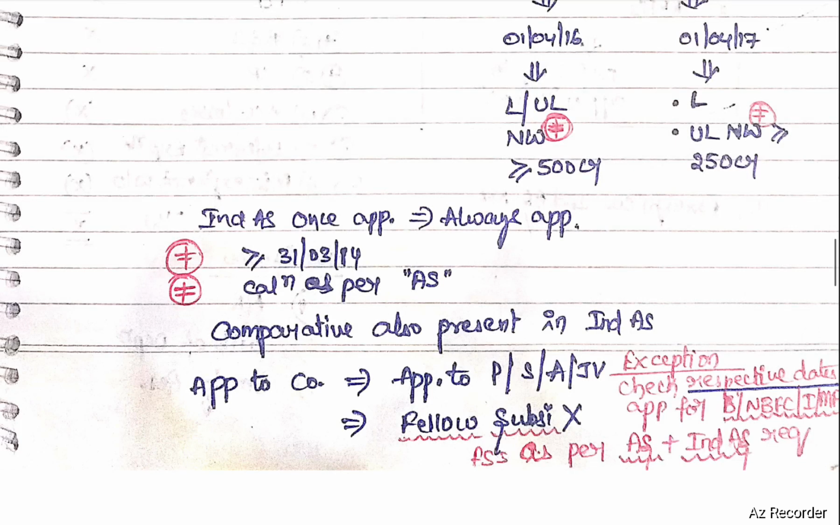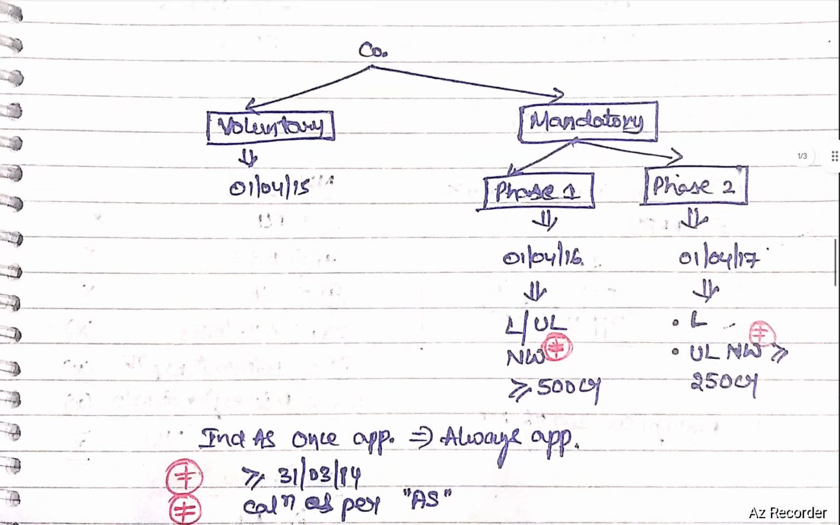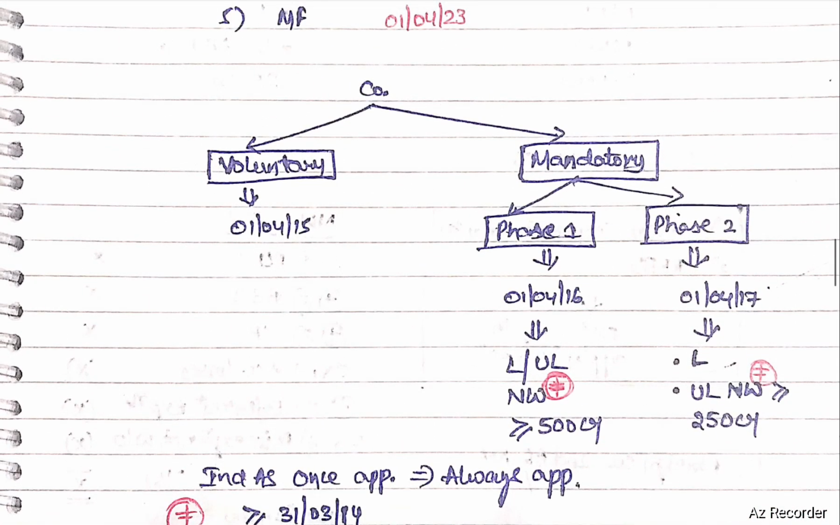If Ind AS is applicable to a company, it will not become applicable to fellow subsidiaries. However, fellow subsidiaries need to prepare financial statements as per AS and Ind AS also. So, on voluntary basis for companies, it is applicable from 1st April 2015. On mandatory basis, phase 1, 1st April 2016. Phase 2, 1st April 2017.